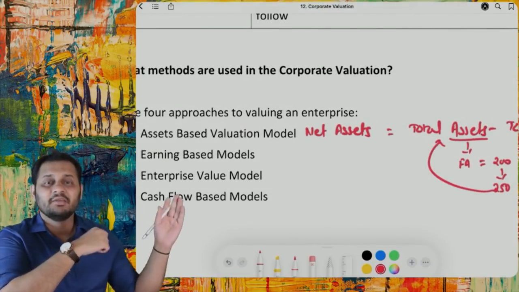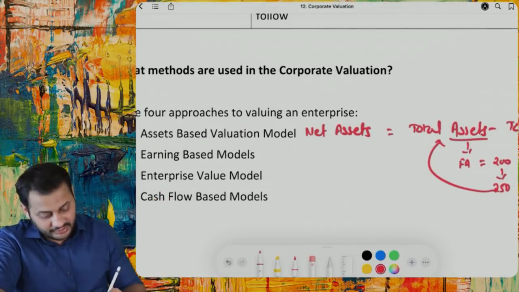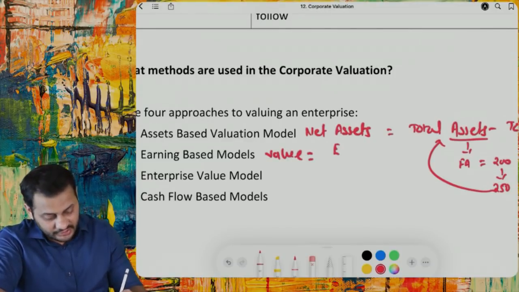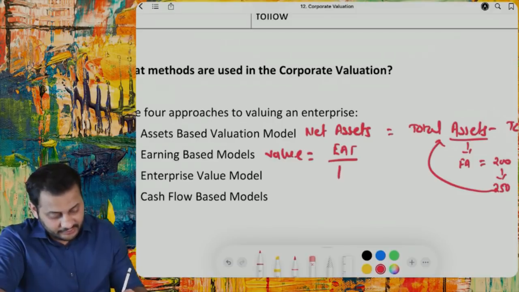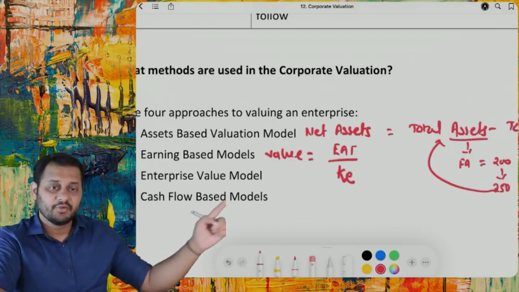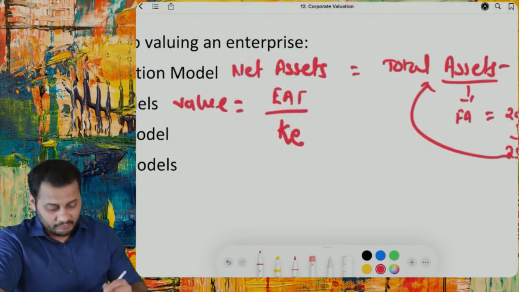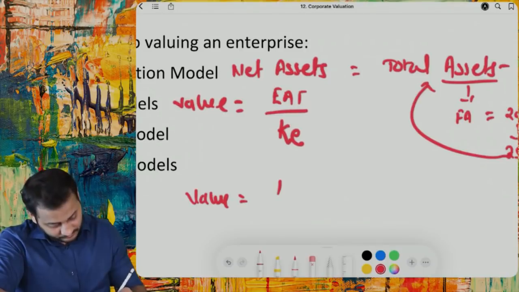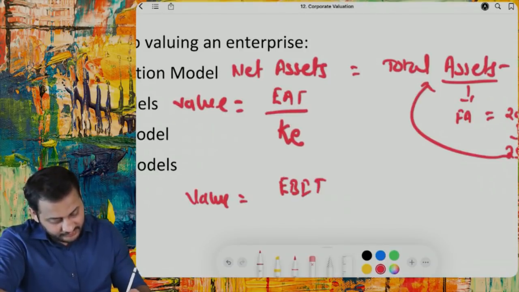Next is the earning based valuation model. What you do in the earning based valuation model, if you want to calculate the value of the company, is you take the earning after taxes divided by the cost of equity. So this will give you equity value. But if you want to calculate the value of the firm, then you take the EBIT. You can take EBIT (1 minus tax).